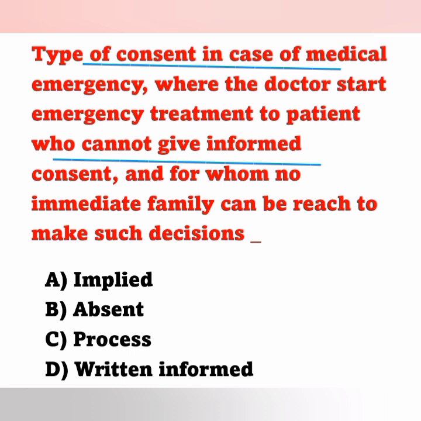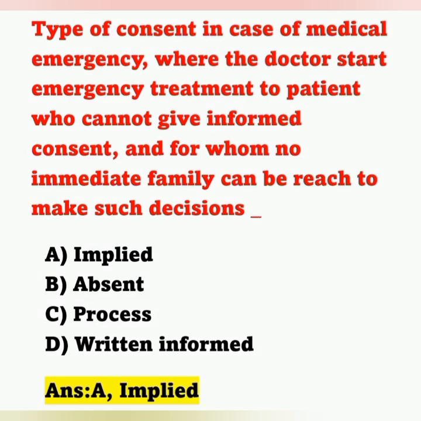In an emergency situation, the doctor starts treatment without taking consent, for example an unconscious patient brought to the emergency department after a road traffic accident. This type of consent in medical emergency is termed implied consent. Option A is the correct answer.